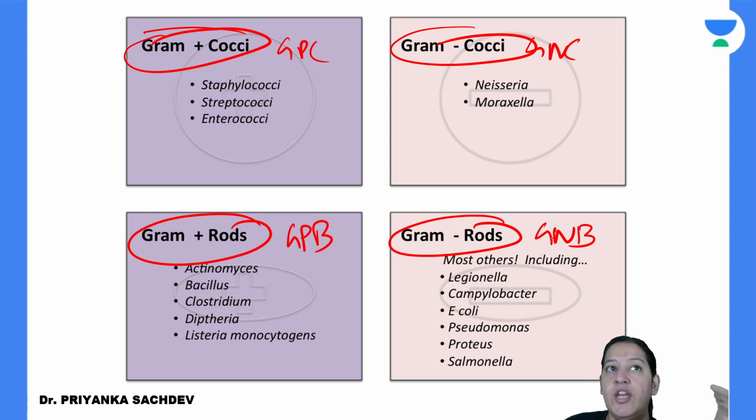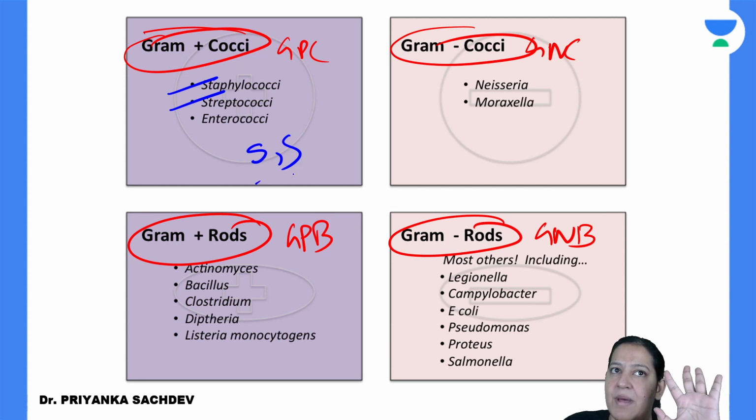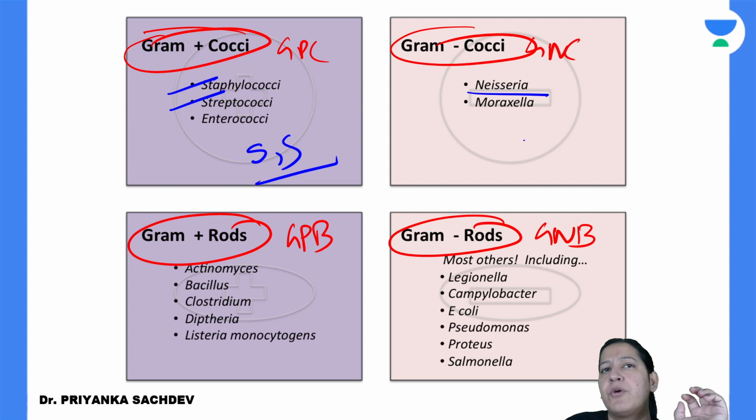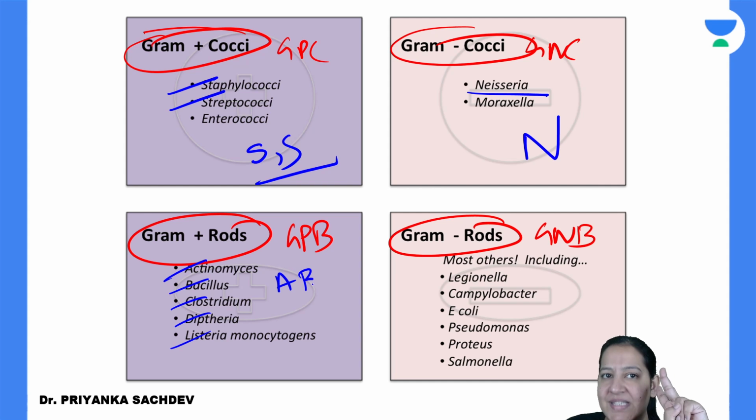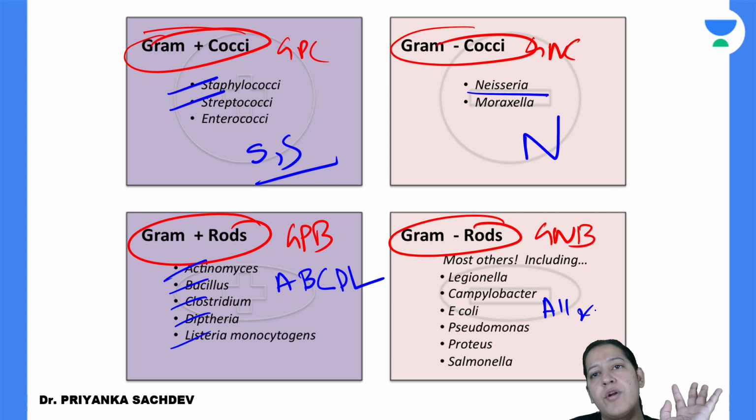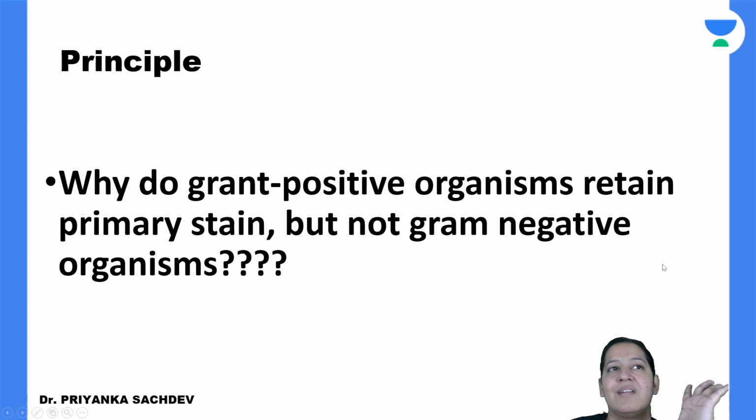Now enumerate them. There are only two, staphylococcus and streptococcus. Staph and strep are GPC. Here only one is important, Neisseria. Here the bacilli are ABCDL: Actinomyces, Bacillus, Clostridium, Diphtheria and Listeria. And all remaining, don't learn the names, all remaining are GNB. So this is how you have to learn.